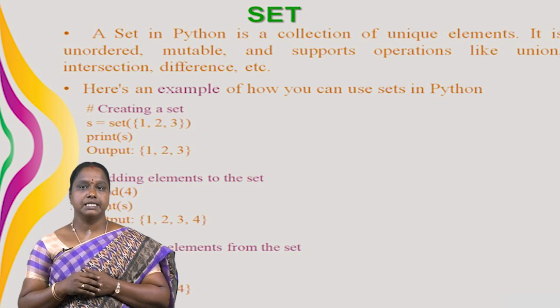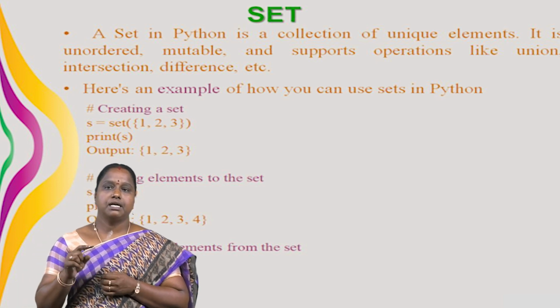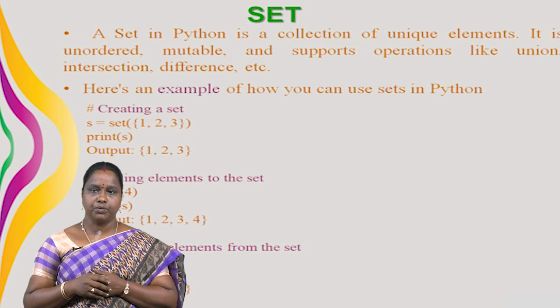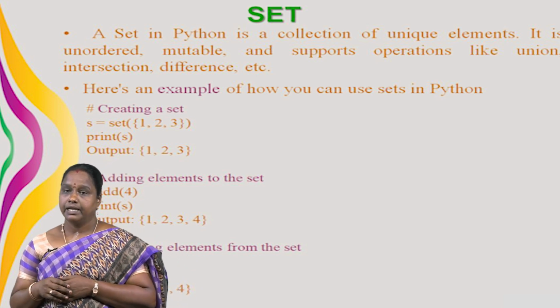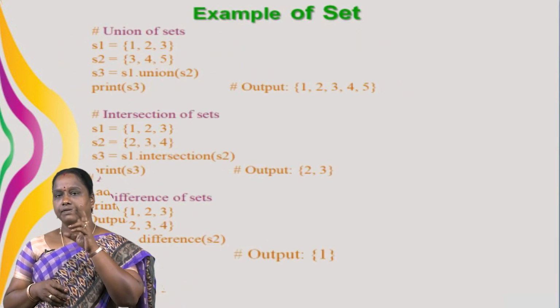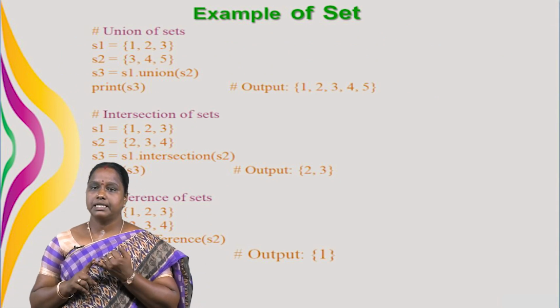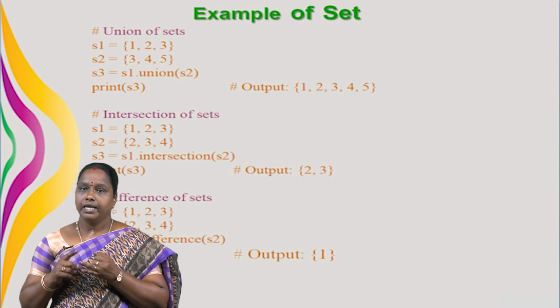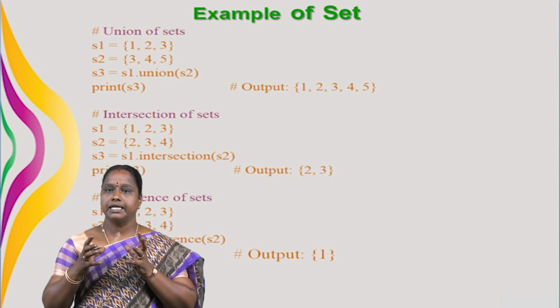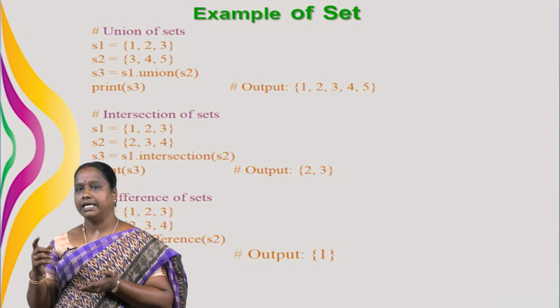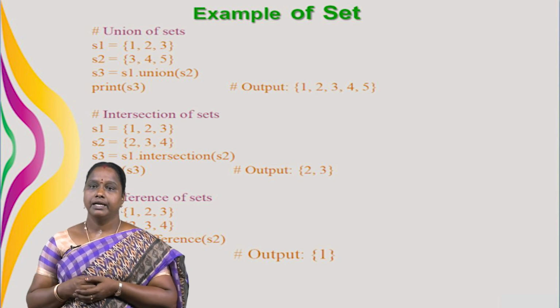Removing elements from the set. We use the remove method, S.remove(1). That is, the element 1 will be removed. Next, union of sets. Union of sets, more than one set will be combined. For the union, we use the sets S1 and S2. In S1 we have the numbers 1, 2, 3 and in S2 we have the numbers 3, 4, 5.